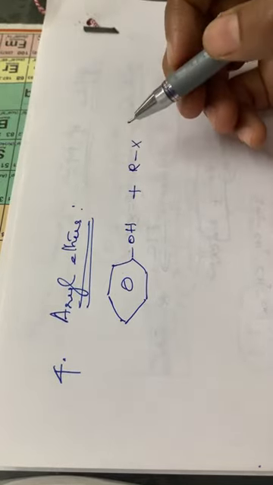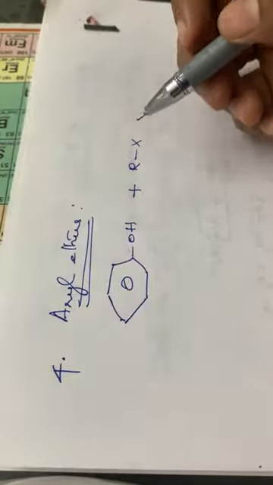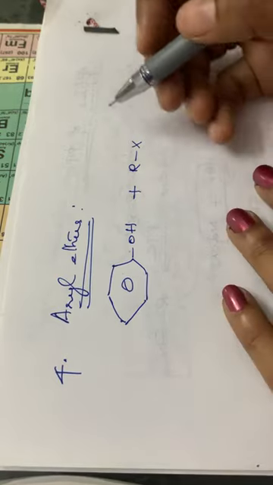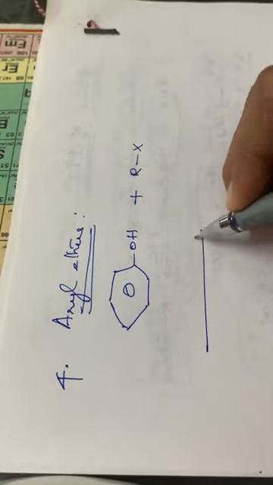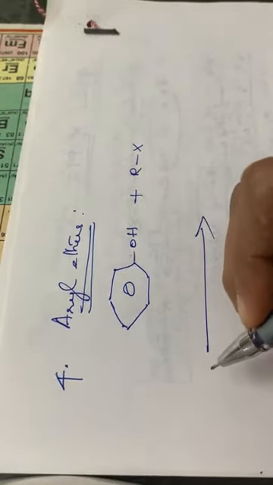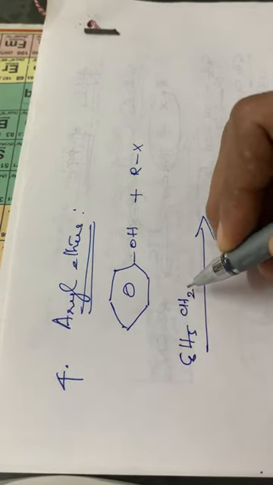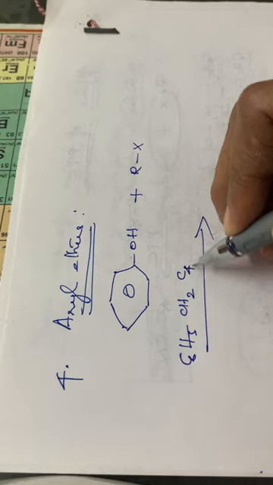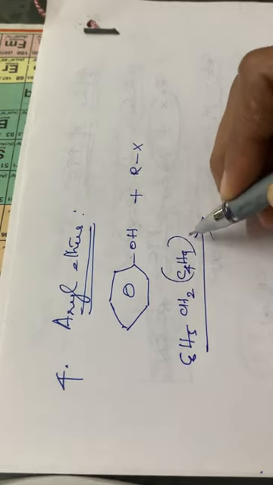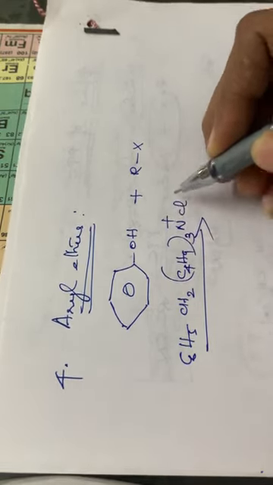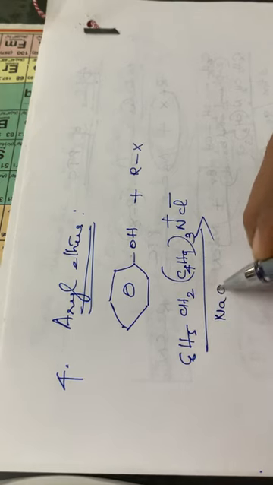This aryl ether is prepared from phenol in the presence of alkyl halide. If the PTC is used here, it is C6H5CH2 then (C8H17)3N+ Cl− in presence of NaOH.